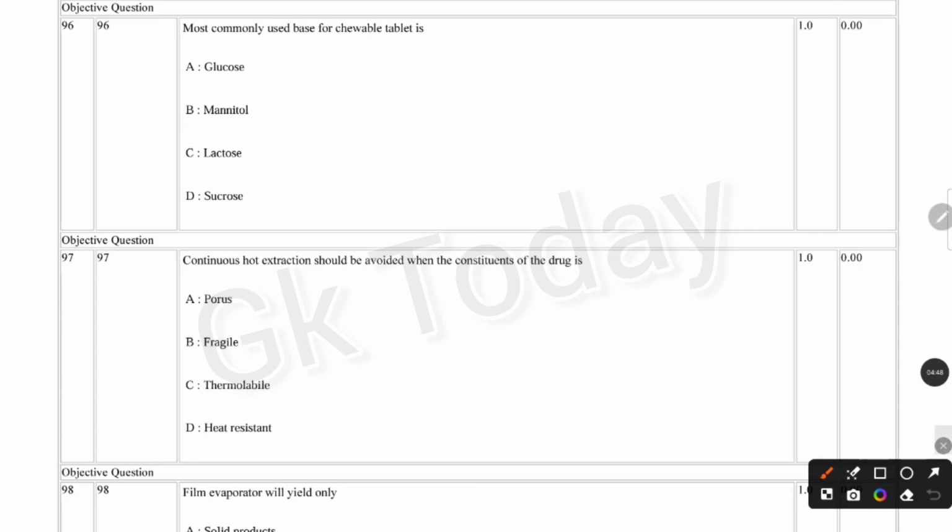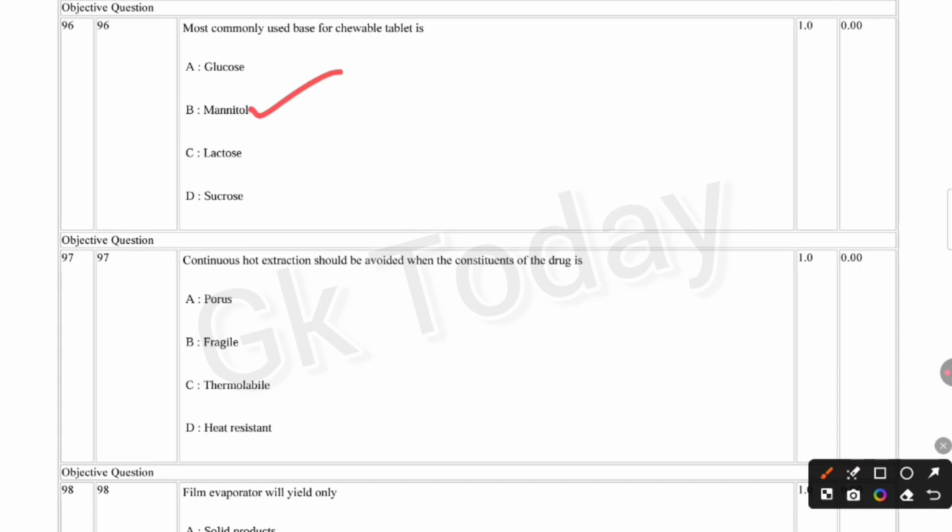Next question. Most commonly used base for chewable tablet is glucose, mannitol, lactose, sucrose. Correct answer is option B, mannitol. Most commonly used base for chewable tablet is mannitol.